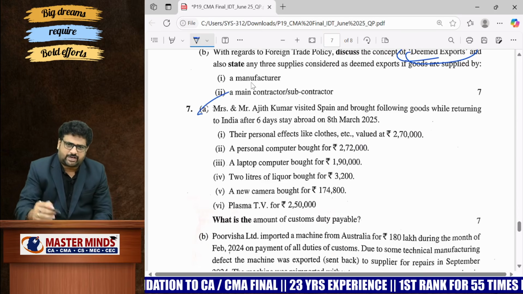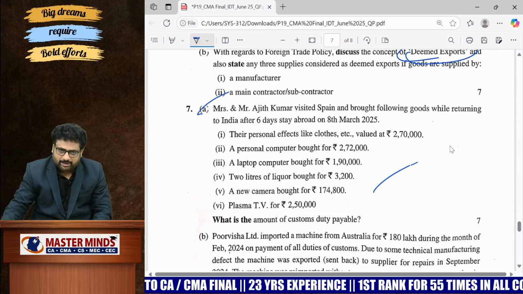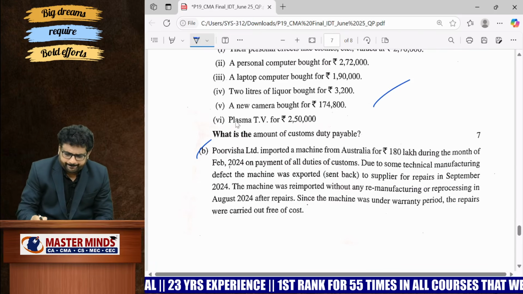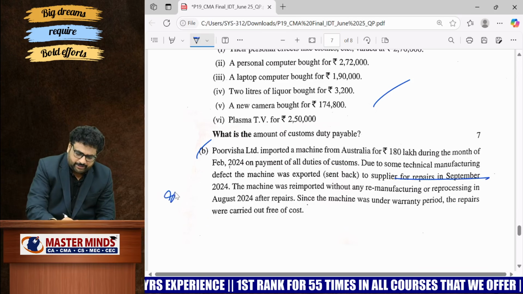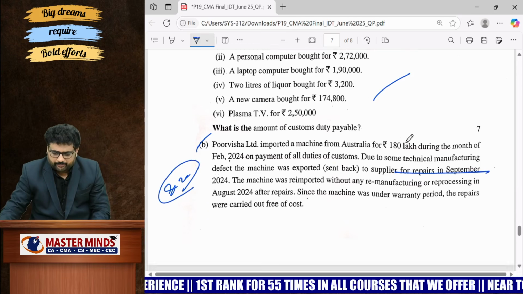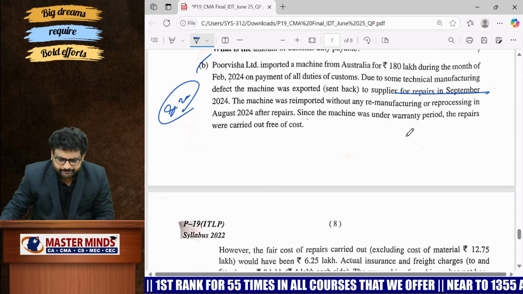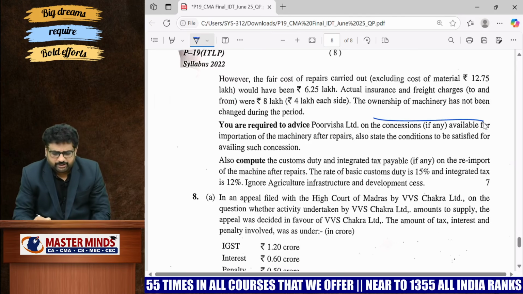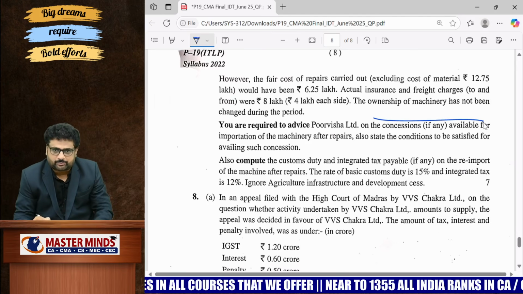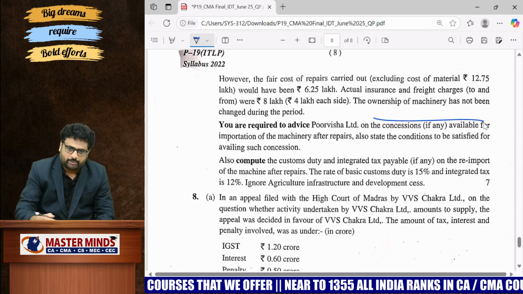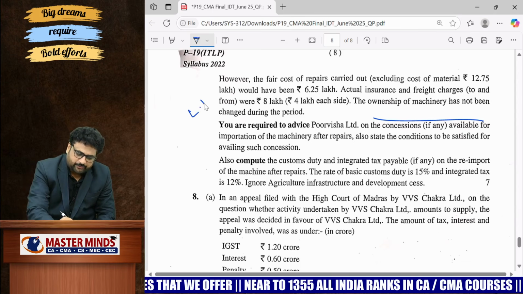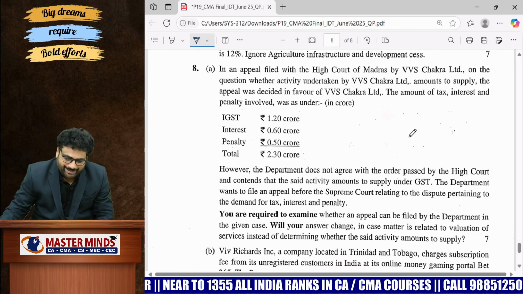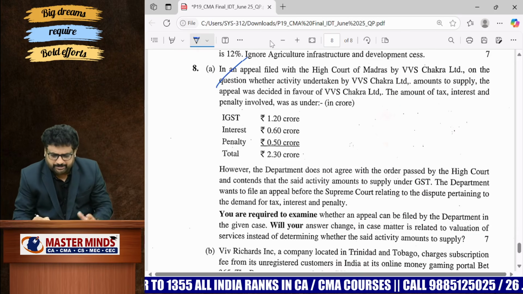And 7A baggage, straightforward one, very easy one. Everybody has done this. And 8B is based on section 20 below related ones. That means paid cost of the repairs, like that. So based on customs duties, it is a mixture of 2-3 topics, so it was a little bit difficult one for the people. So 7th one.